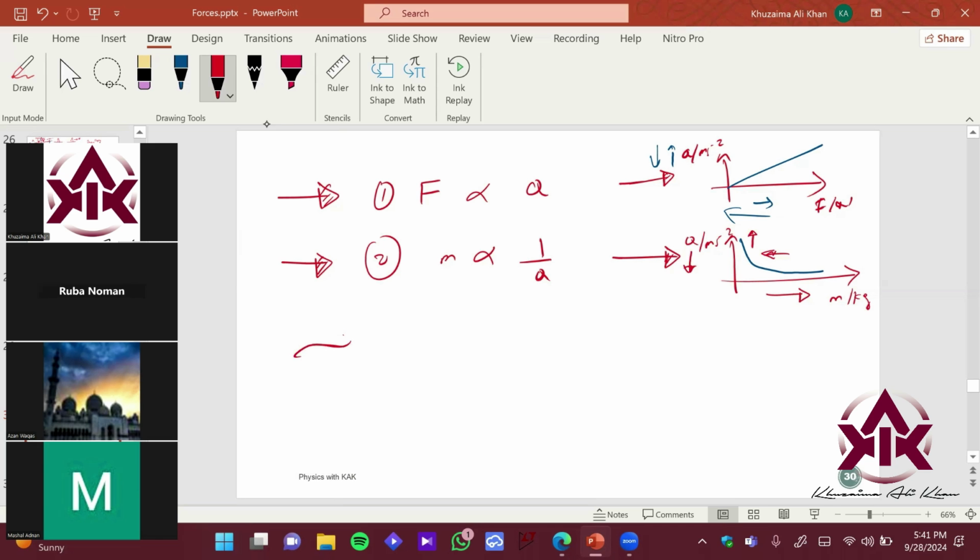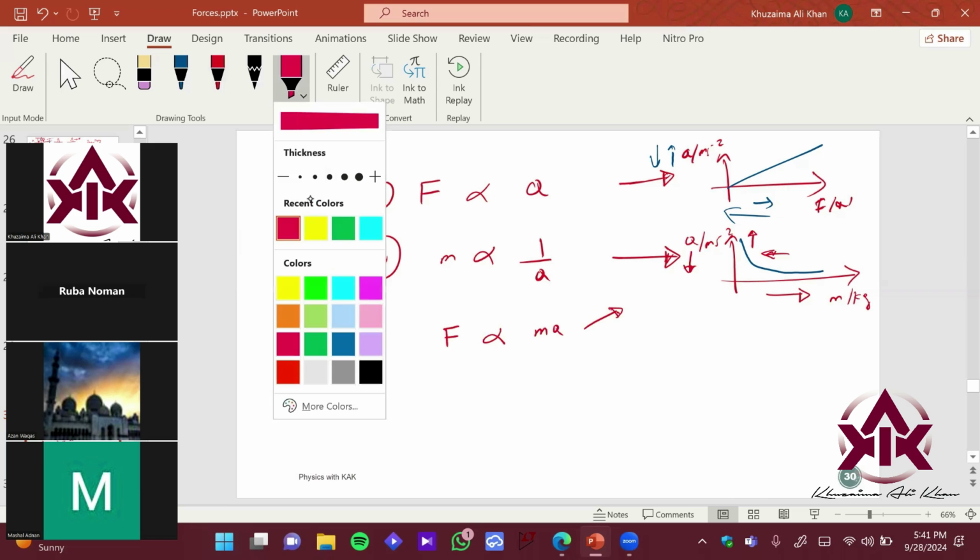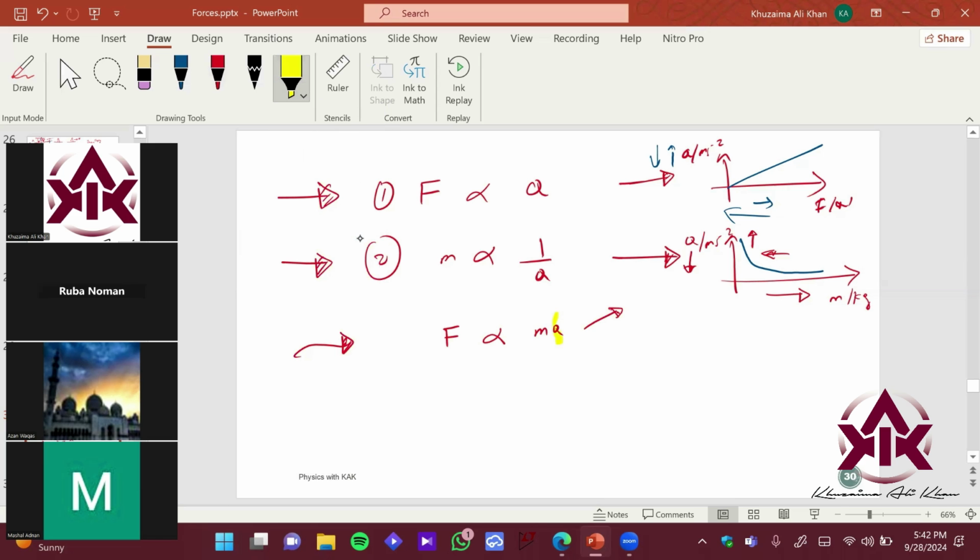So if I combine these two formulas, I get the following relation, that F is proportional to MA, right? Does that make sense? So if I just analyze these two things, if I just think, let's say acceleration हमारे पास नहीं है, it is not here. So this is stating कि force is proportional to mass. ठीक है? If I analyze the effect of acceleration and mass, ठीक है?